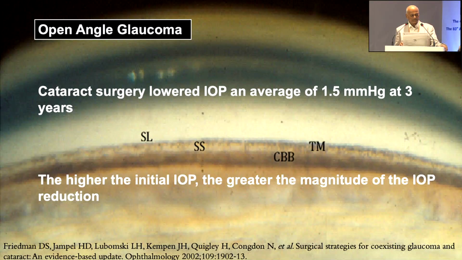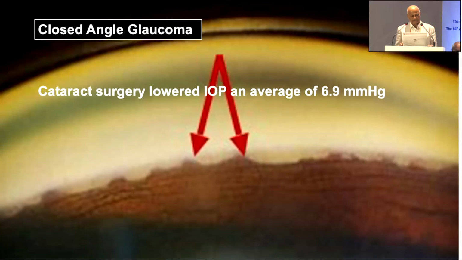Then, in open angle glaucoma, cataract surgery lowered intraocular pressure by an average of 1.5 millimeters of mercury up to 3 years. These are all studies. The higher the initial IOP, the greater the magnitude of the IOP reduction when you go for cataract surgery. In closed angle glaucoma, cataract surgery lowered IOP by an average of 6.9.